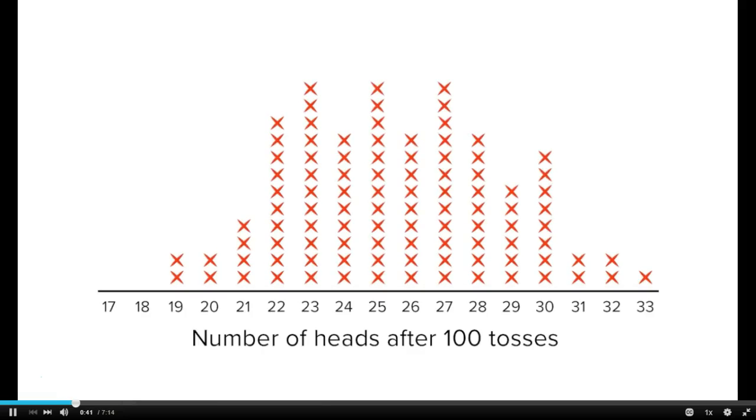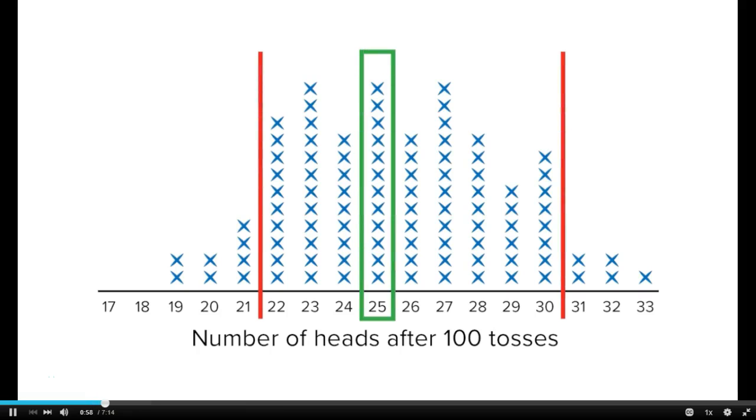If I told you I flipped a coin 50 times and it landed on heads 30 times, would you be suspicious of my coin? How many times would it need to land on heads in order for you to be suspicious? I performed the 50 coin flip 100 times and graphed my results on a frequency table. Given the additional information, what do you think now about my coin landing on heads 30 times? The general feel of where the possible values land is somewhere between 22 and 30, perhaps even 21 to 30.